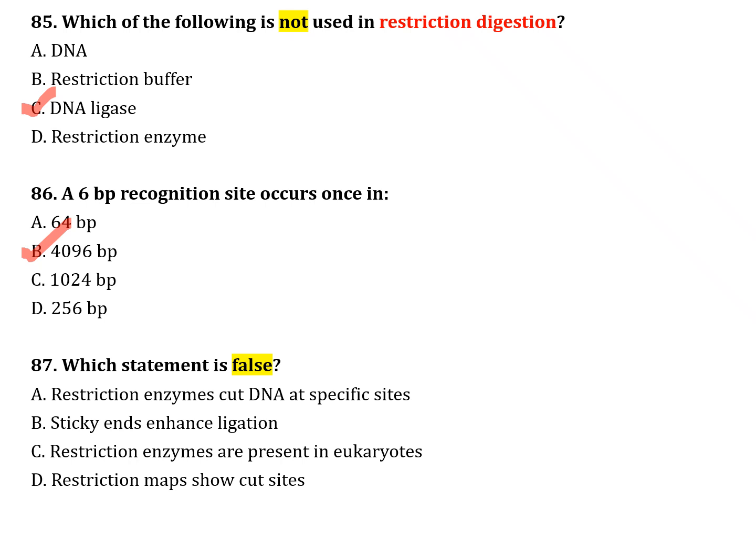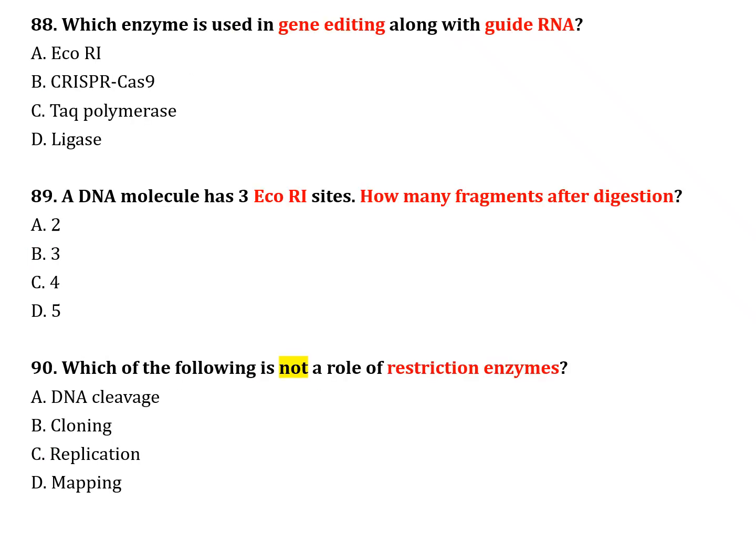The next question, number 87. Which statement is false? Option A, restriction enzyme cuts DNA at a specific site. Option B, sticky ends enhance ligation. Option C, restriction enzymes are present in eukaryotes. Option D, restriction may show cut sites. Correct answer is option C. Restriction enzymes are present in eukaryotes.